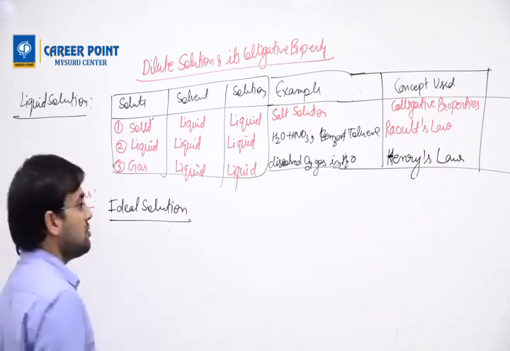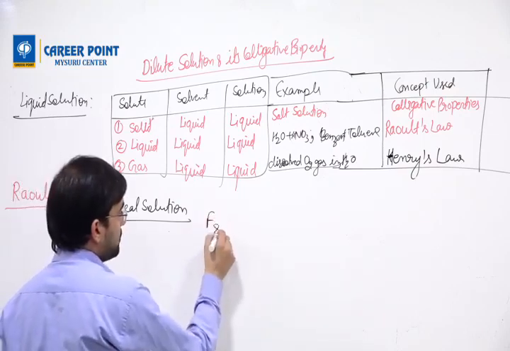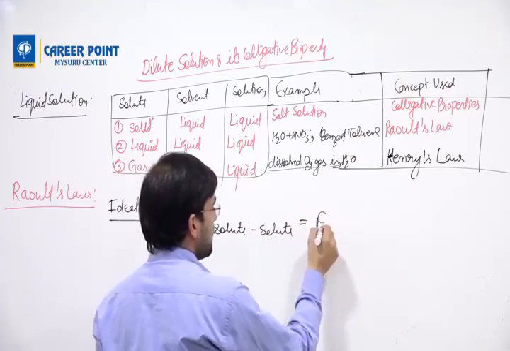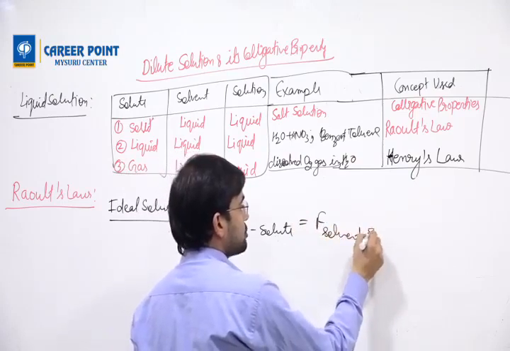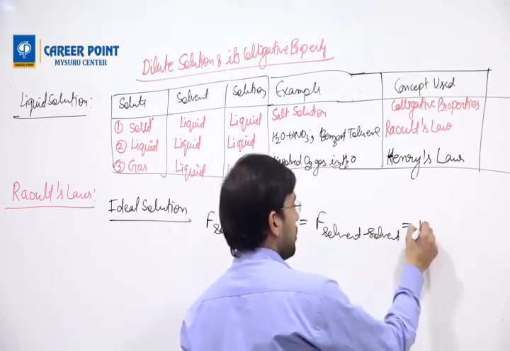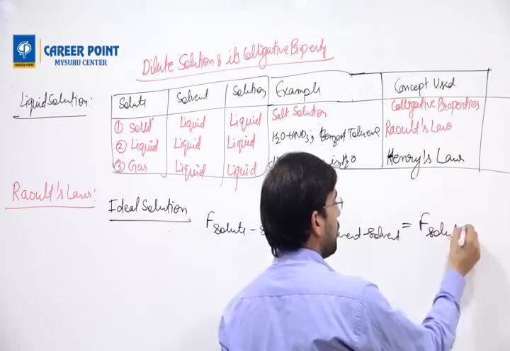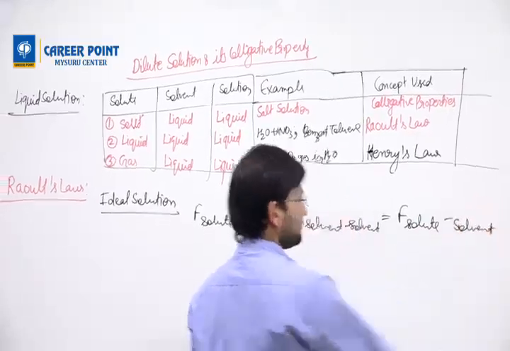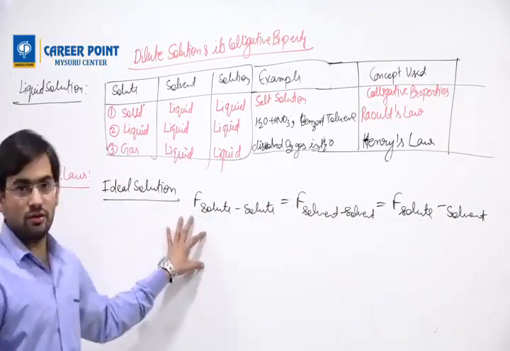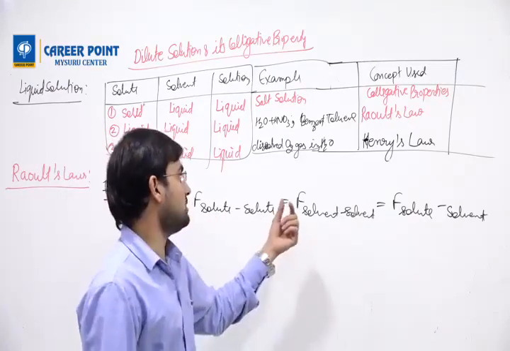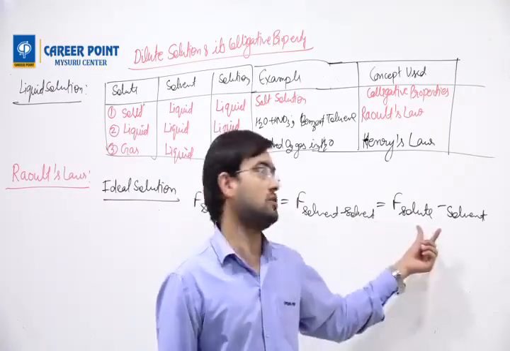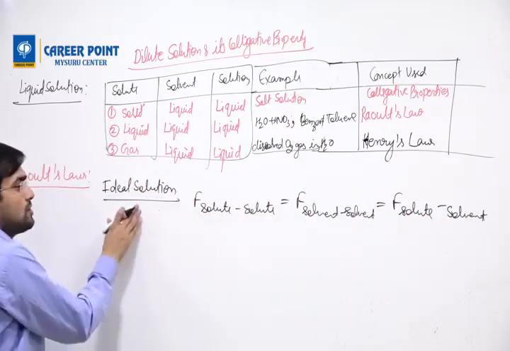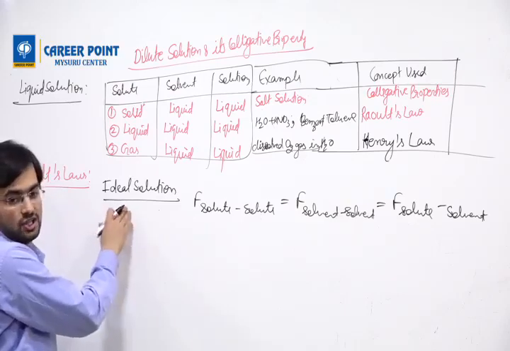And what is an ideal solution? Ideal solution means the force between solute particles is the same as the force between solvent particles, which is also equal to the force between solute and solvent. If this is there, then those solute and solvent will form an ideal solution.